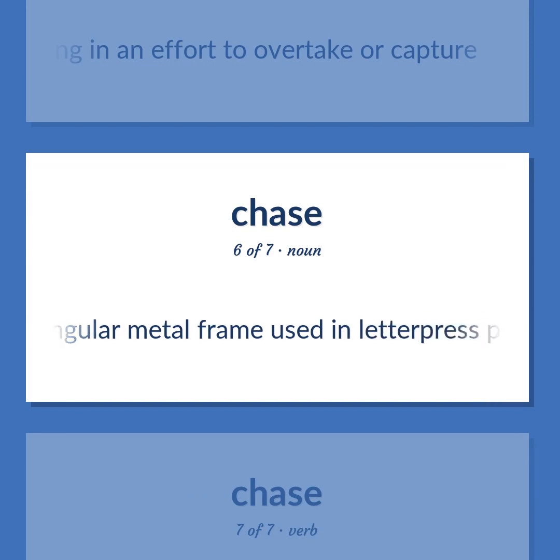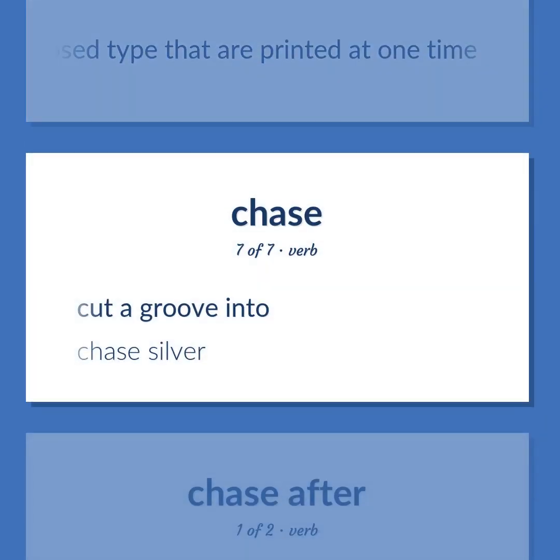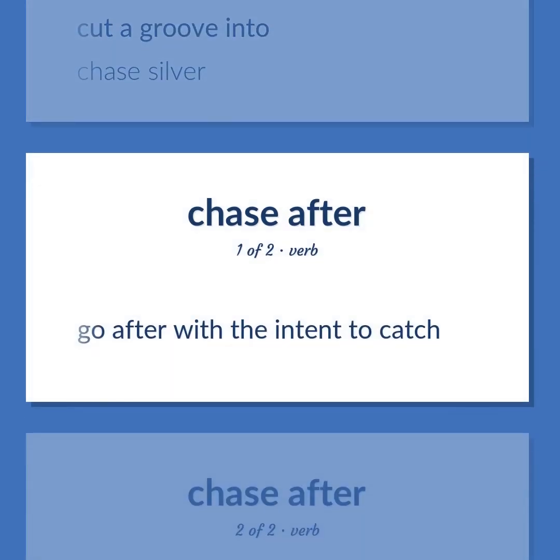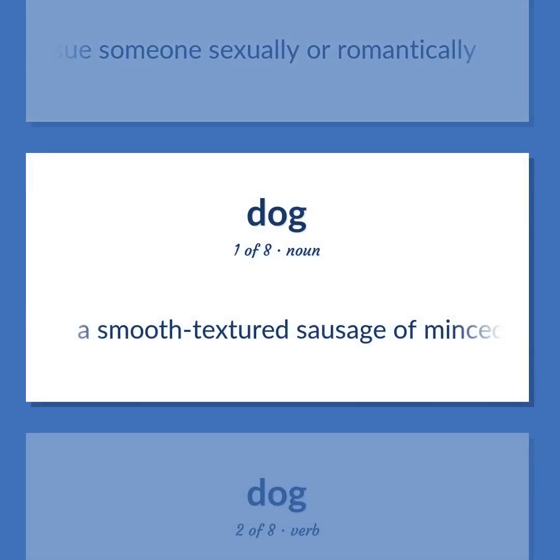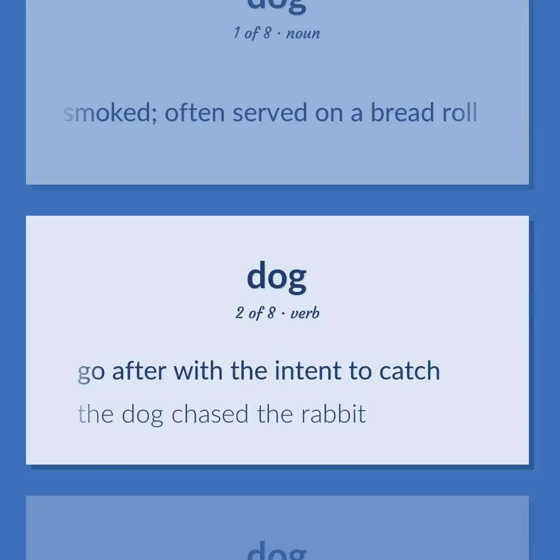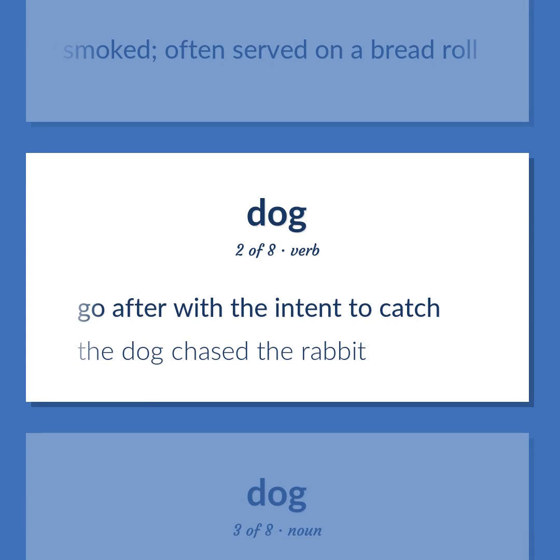A rectangular metal frame used in letterpress printing to hold together the pages or columns of composed type that are printed at one time. Cut a groove into. Chase silver. Go after with the intent to catch. Pursue someone sexually or romantically. A smooth textured sausage of minced beef or pork, usually smoked, often served on a bread roll. Go after with the intent to catch. The dog chased the rabbit.